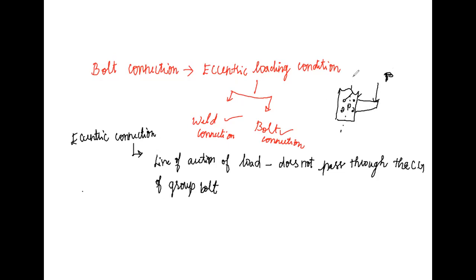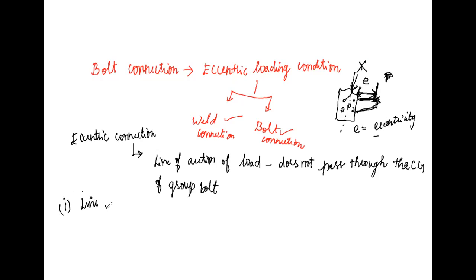The load does not act at the center of gravity; it acts a little distance away, on the plate. This is called the bracket plate, so the load can apply on this plate. The distance between these is called E, which is called the eccentricity. The eccentric connection is categorized into two subdivisions.